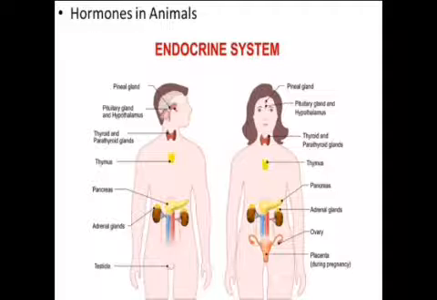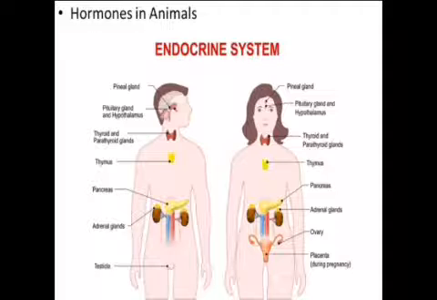TSH, the full form is thyroid stimulating hormone. TSH releasing hormone releases thyroid stimulating hormone from pituitary gland. GH releasing hormone releases growth hormone from pituitary. ACTH releasing hormone releases adrenocorticotropic hormone.